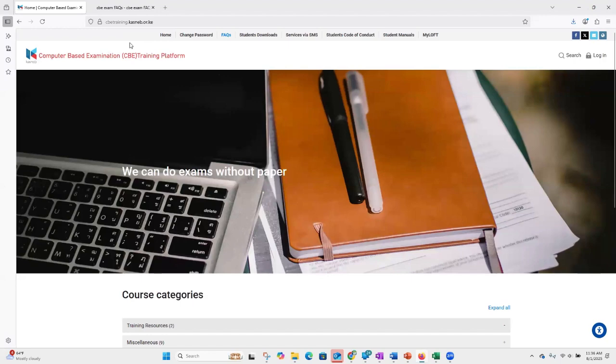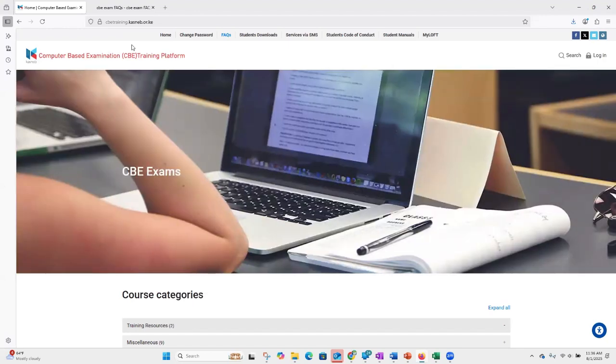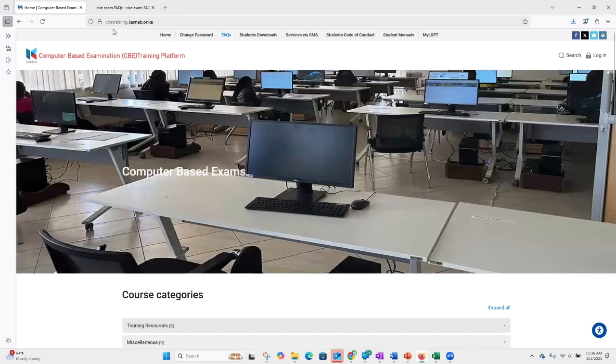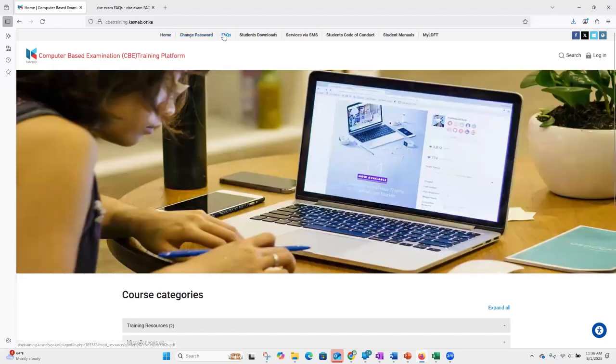So I take you back to the platform that we were on, which is CBE Training.kasneb.or.ke. We are in here because we are still doing the training, and once we get comfortable, then we will transit onto a different platform without the word training. Even before we log in, while you are on the homepage, up here we have this menu that reads home, change password, FAQs, and many other things on this tab.